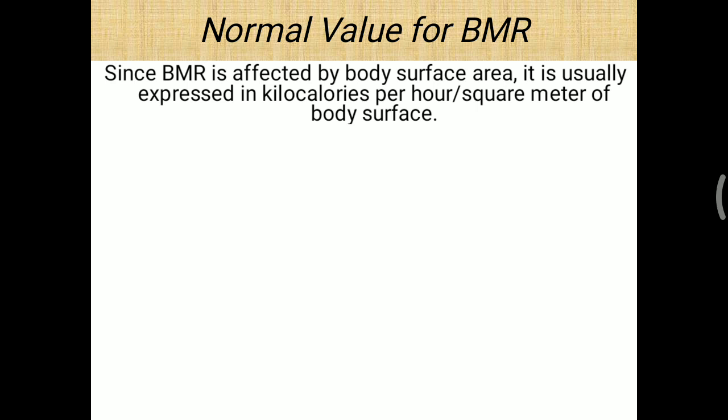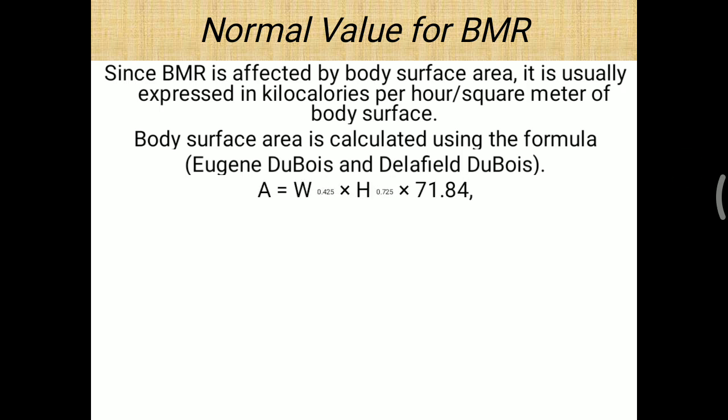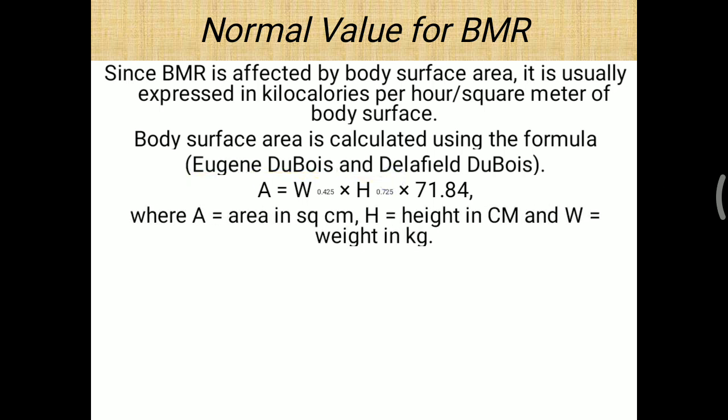Since BMR is affected by body surface area, it is usually expressed in kilocalories per hour per square meter of body surface area. Now how this body surface area is calculated uses different formulas. One formula is given by Eugene Dubois and Delafield Dubois. As per that formula, body surface area A is equal to weight to the power of 0.425 and height to the power of 0.725, multiplied by 71.84. Here body surface area is in square centimeters, h means height in centimeters, and weight is in kilograms.